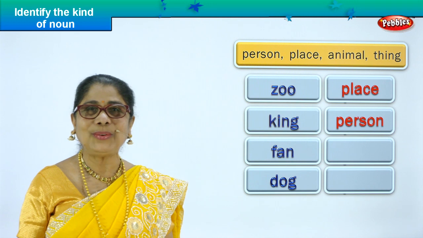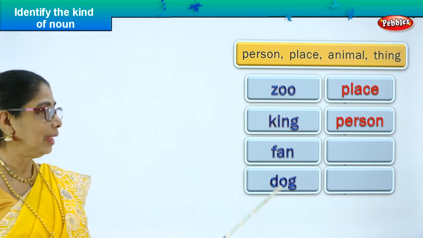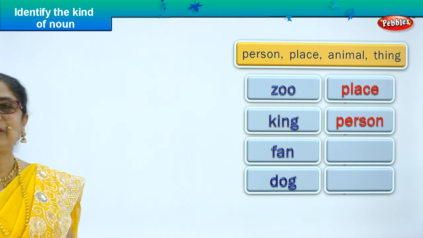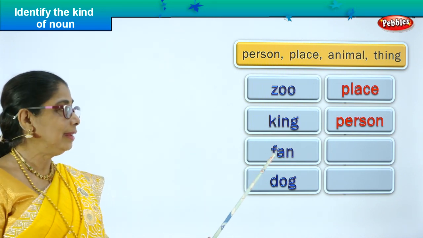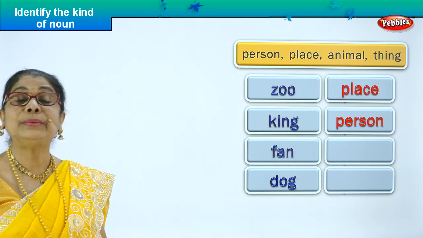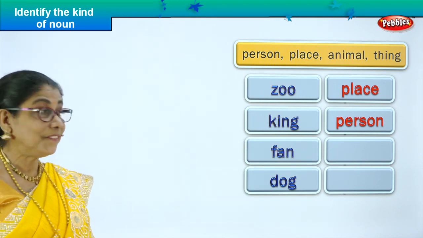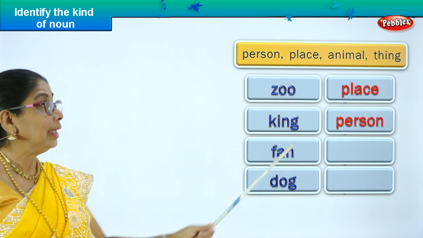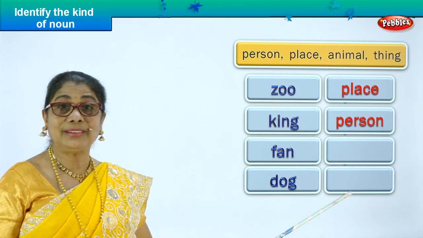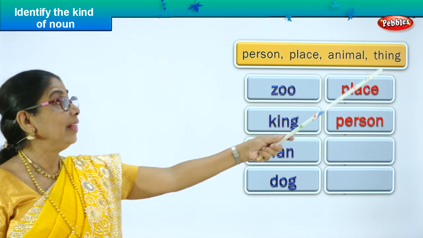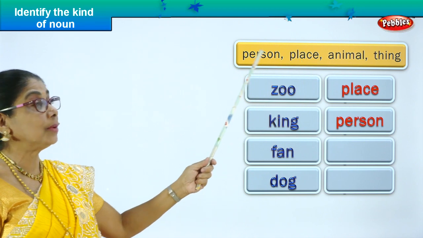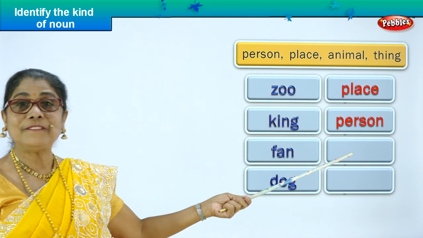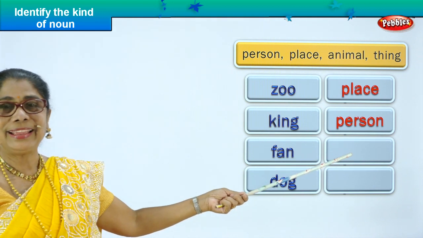Happy? Let's look at the third noun, that's fan. What is a fan? Fan is something that gives you breeze, keeps you cool. Yes, fan. So what is fan according to this? What kind of noun? Thing. Very good. Fan is a thing. It's not an animal or place or person. Fan is a thing. So you identified the noun. Good.